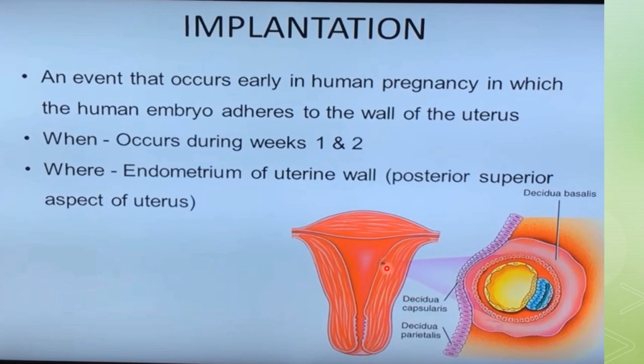This black dot is actually the late blastocyst, which is attached over here, and this is the posterior superior aspect of the uterus. And here you can see this sphere-like mass penetrating into the endometrium of the uterine wall. So ultimately this process is called implantation.